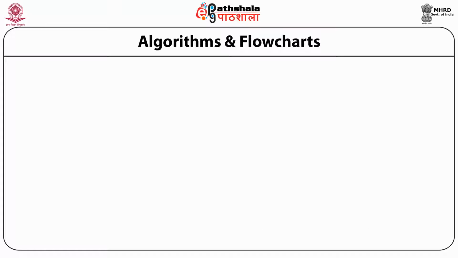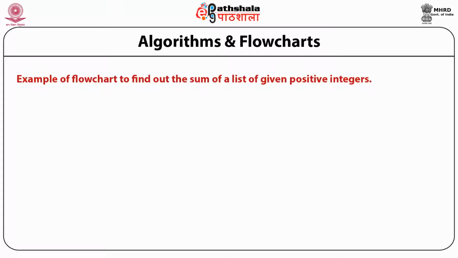The algorithm we discussed earlier to find the sum of a list of given positive integers can be represented using a flowchart, and that flowchart is displayed in this figure. The start symbol is used to start the program, then the process symbol is used to initialize the variable, that is sum is equal to 0. Then the input symbol to get a value from the user.